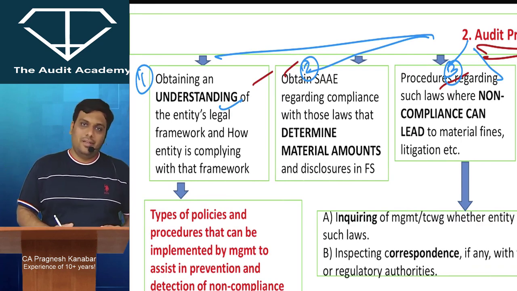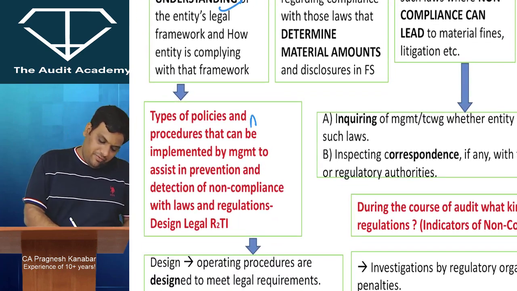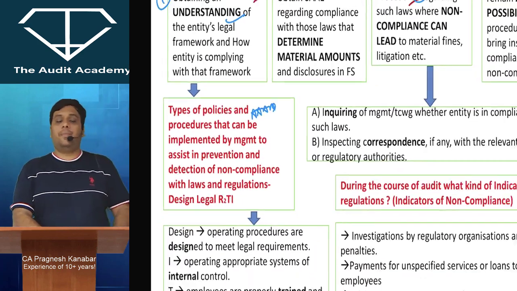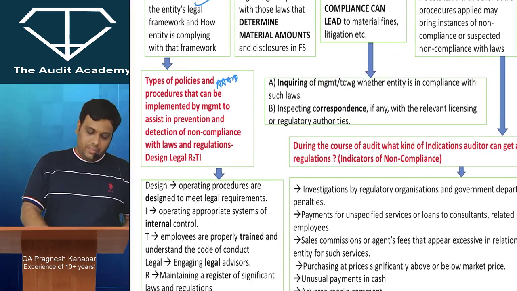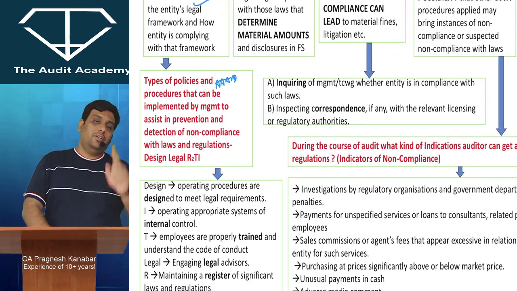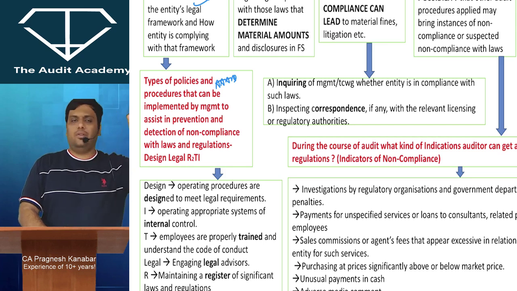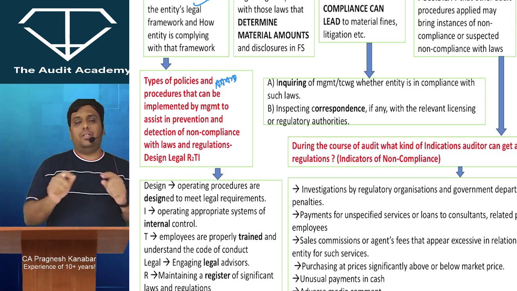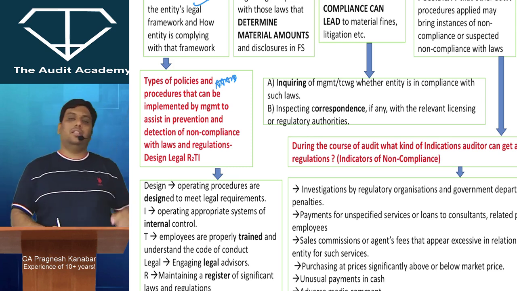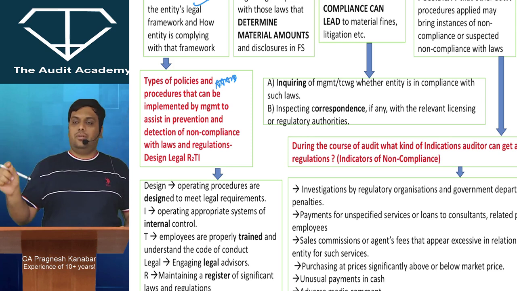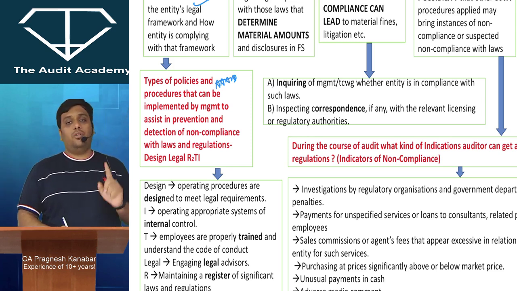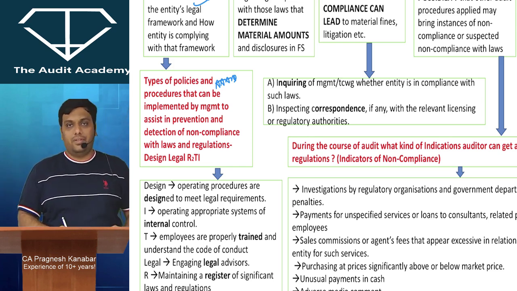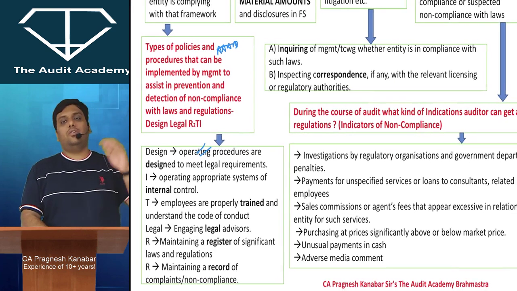Now, over here, there has been one very repeatedly asked examination question about types of policies and procedures that can be implemented by the management. Now, tell me, if you are the CFO of the company, forget that you are the auditor, how will you ensure that the laws and regulations are getting complied, they are getting followed? The first thing is that you will design your operation in such a manner that automatically the laws and regulations will be complied. If you look at my admission software, then when you buy lectures from there, automatically GST and stuff will be reflected in the invoices. Design the operations in such a manner that automatic compliance is done.